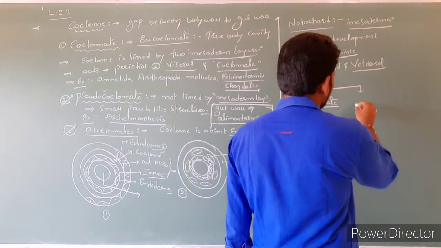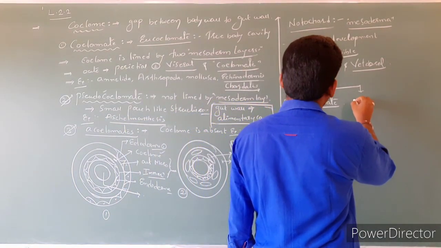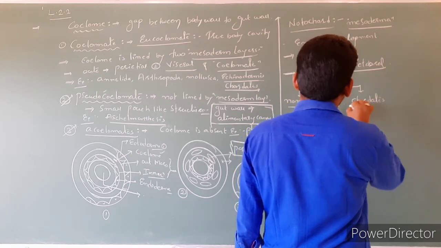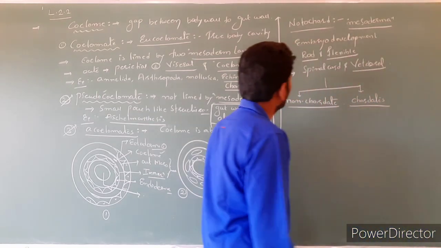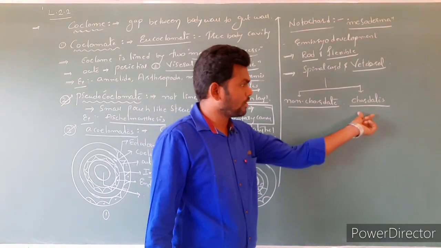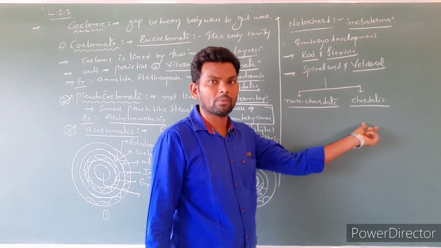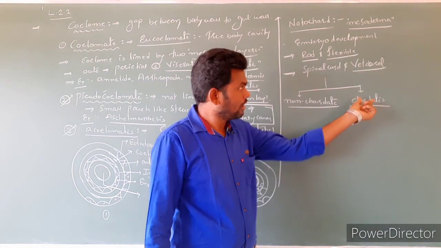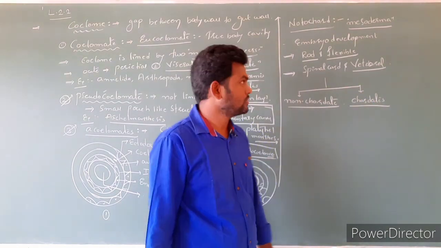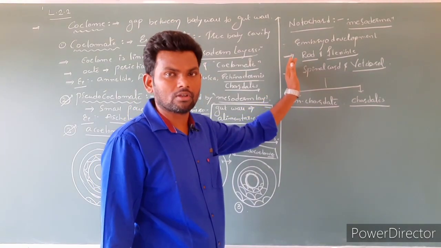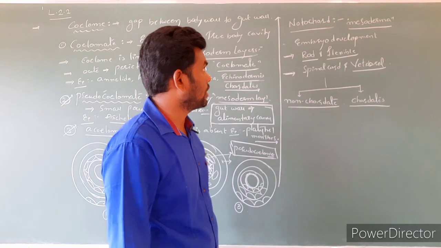In this case, chordates. So here the notochord is present at the beginning stage. Later it becomes the vertebral column, or the spinal cord is going to form. So this is also one of the main characters useful for classification of animals, notochord.